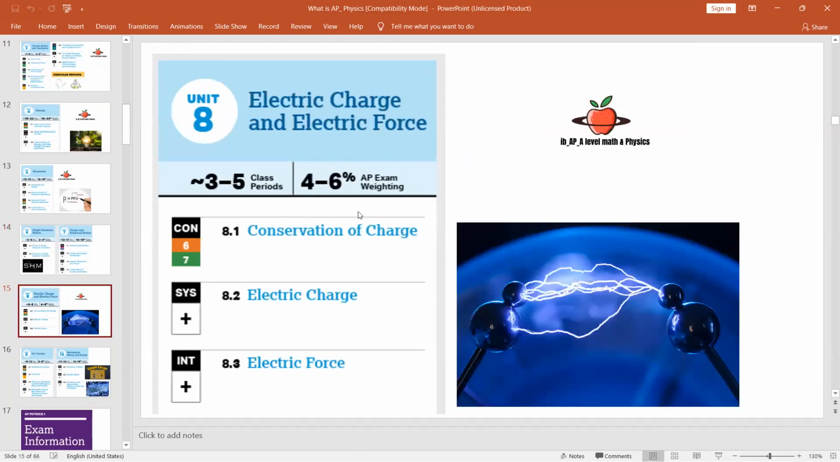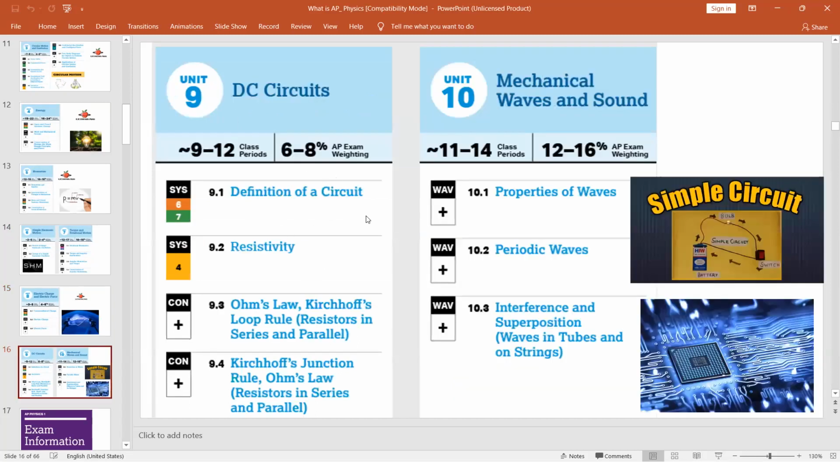Now we have electric charge and electric force. Here you have conservation of charge, electric charge, and electric forces. In DC circuits, you have the definition of DC circuit, resistivity, Ohm's law, and Kirchhoff's laws. Mechanical waves and sound covers properties of waves, periodic waves, interference, and superposition.